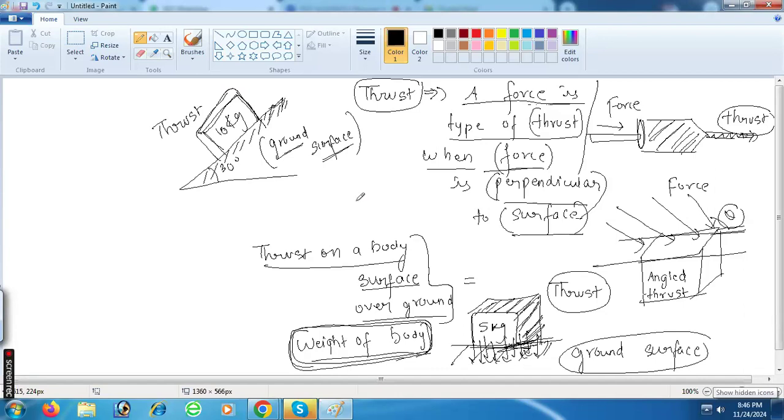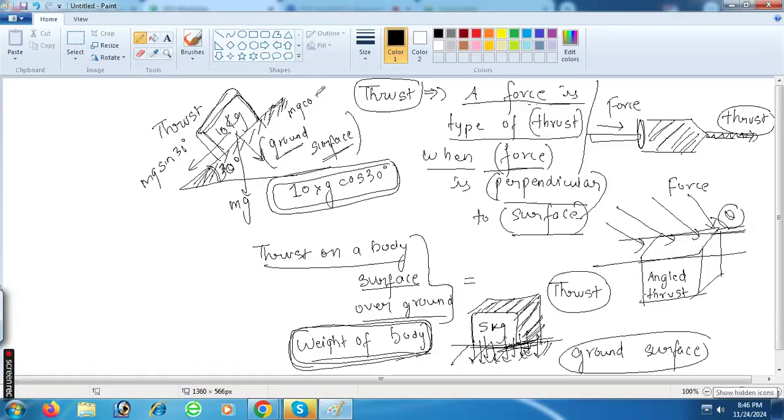It will be 10 g cos 30. Can you understand this? Why cos 30? You should understand mg is the downward force. So this is mg sin 30 degree, and the downward is mg cos 30 degree. Can you understand this? Do you know this?